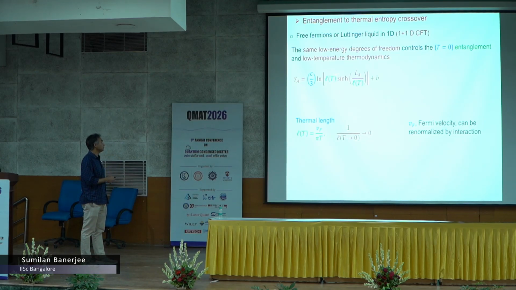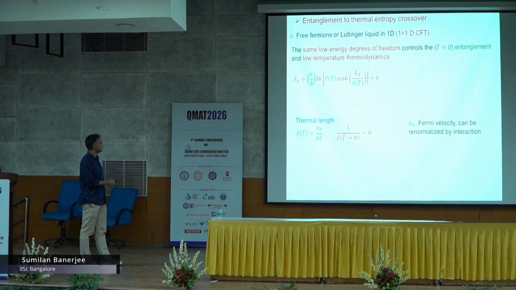So, this quantity, if you calculate at finite temperature, log L is modified by this factor here, and in this factor you get some thermal length, which in this particular case is just given by the Fermi velocity, which could be renormalized by interaction, divided by pi T. So, this is a thermal length which diverges as T goes to 0.